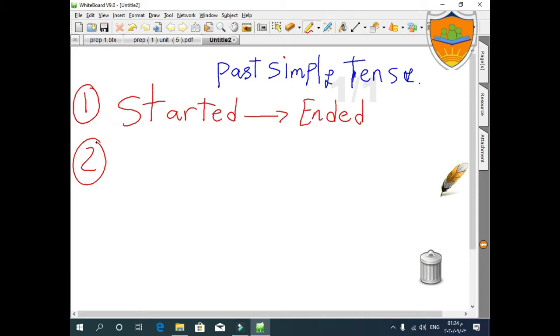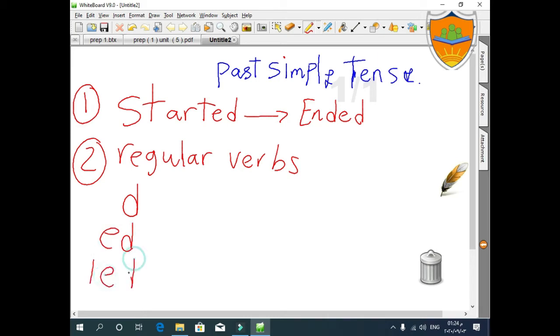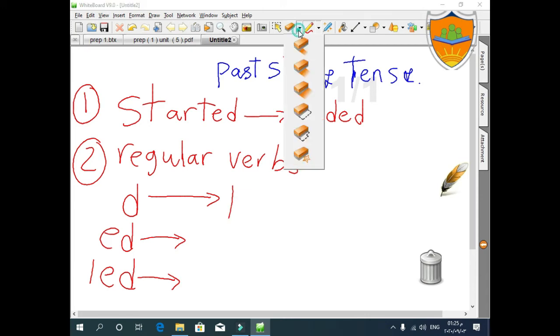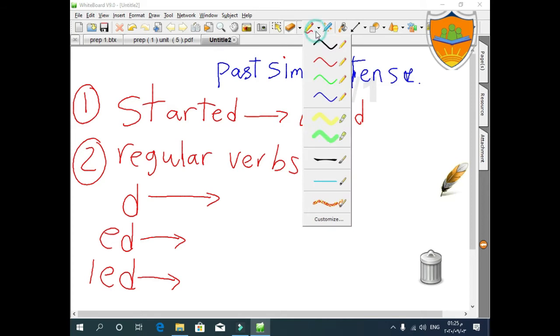Okay. So what about the regular verbs? Okay, how can we deal with them? We will just add D, ED, or IED to the verb to transform the verb from the present to the past tense. How? Let's take some examples here to simplify it. Okay, if I say the verb smile, smile.